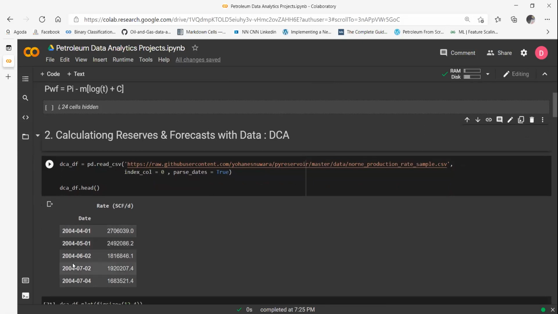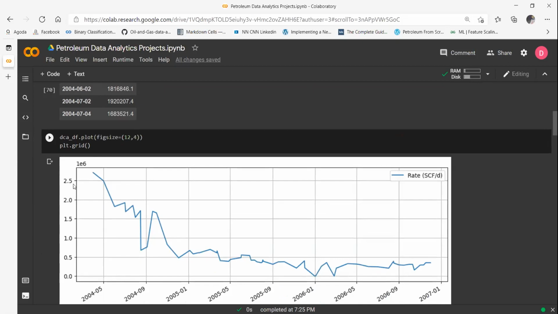So this is data coming from an actual Norwegian field. You can see it's a gas well. So we have rate time data. If you want to plot it, you can see it looks pretty noisy, but it's not a great deal of noise. Noise can be huge, but this is pretty good data. So this is the first plot.